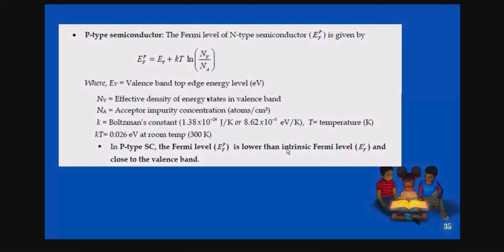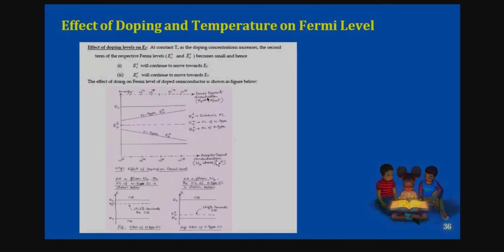Now coming to the p-type semiconductor, you have the expression for this one. In the same way, the Fermi level is lower than the intrinsic Fermi level and close to the valence band, that is the top level of the valence band, between the acceptor level and the valence band. So this gives you the idea of the Fermi level. In the next slide, you have the dependence of the Fermi level on temperature and impurity, that is carrier concentration.